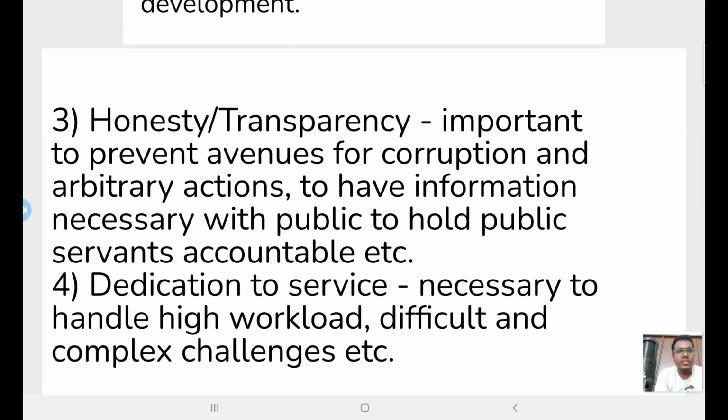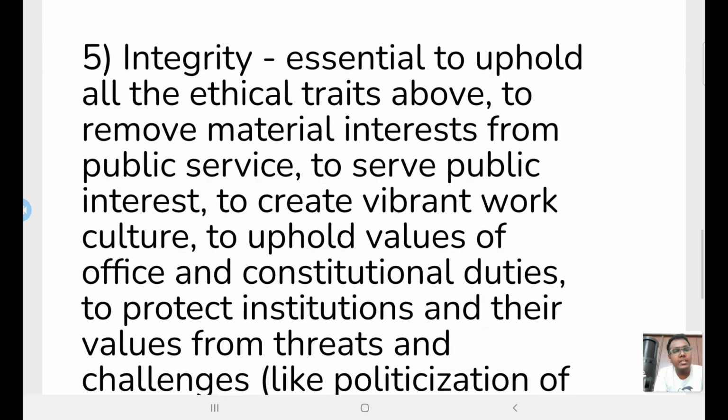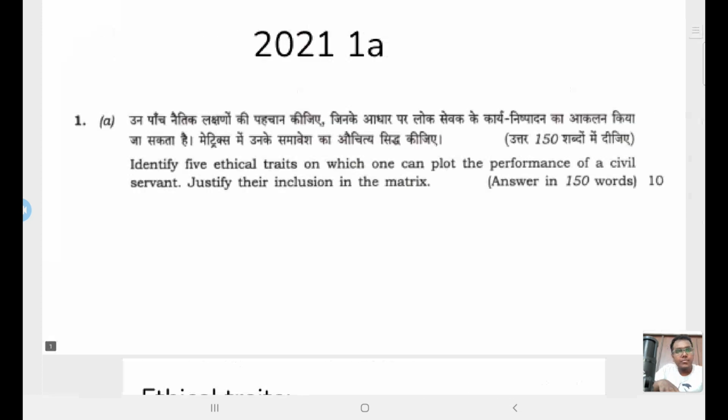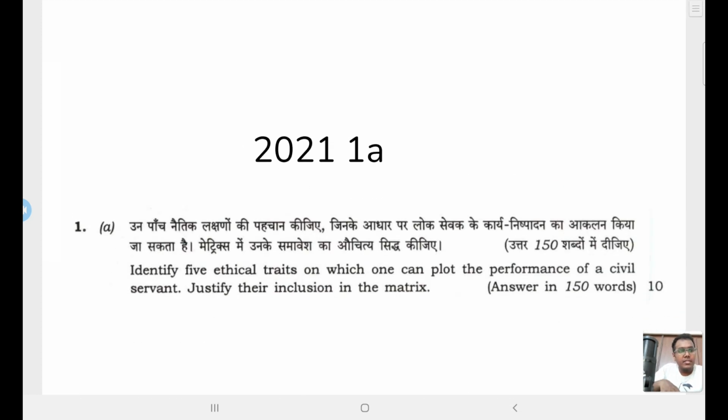And we need dedication to service to handle high workload and to solve difficult and complex challenges. And we need integrity to uphold all the values, to remove material interest, to serve public interest, to create a vibrant work culture, to uphold values of office and constitutional duties, and to protect the institutions and their values from various threats and challenges. So that is it. Thank you.